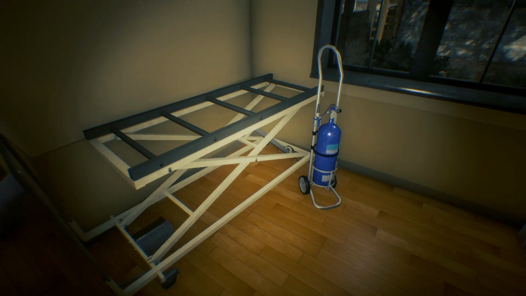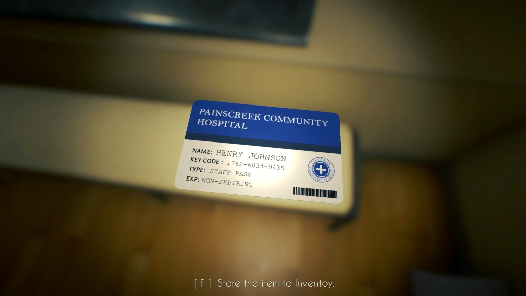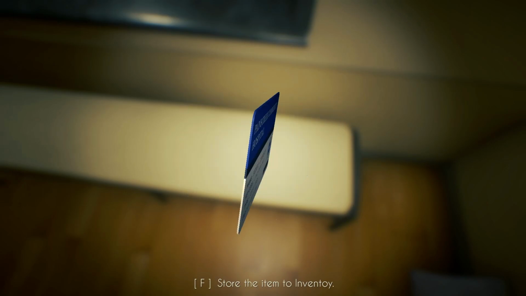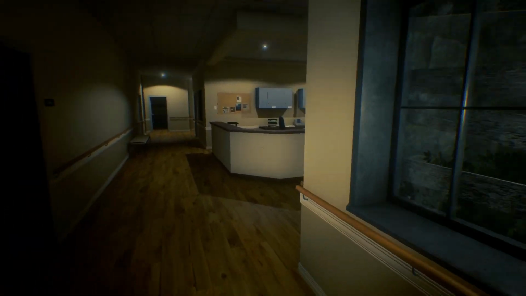Continuing my search of the hospital, I find a key card. Painting Community Hospital, Henry Johnson, key code. Oh, that's important. Probably keep that. Can I go to his office? Can I unlock his office with that?